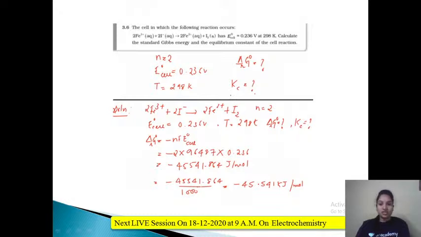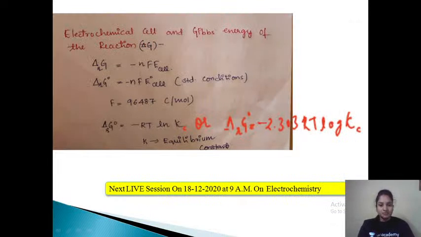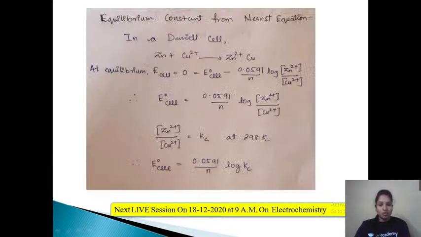But they have also told us to calculate the equilibrium constant. So let us see the equilibrium constant. What is the formula? There are two formulas. You can just go back and see here. One is this formula: E naught cell equals 0.0591 upon n log Kc. You can use this formula also because E naught cell is given in the question. Number of electron changes is also given. And log Kc, here we need to find this term.